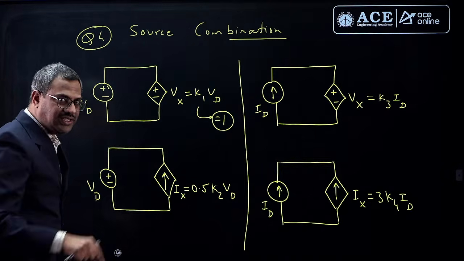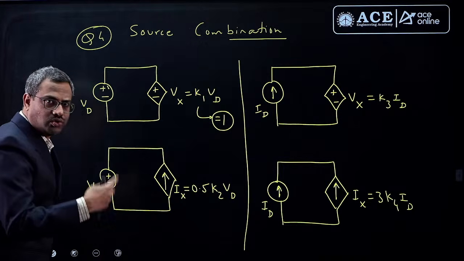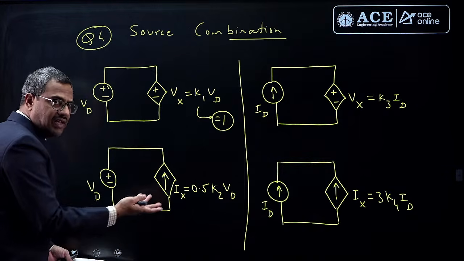Then here there is no restriction. Now see, there is a voltage source in series with a current source. No problem. There is no restriction here. Let it be any value, it doesn't matter.